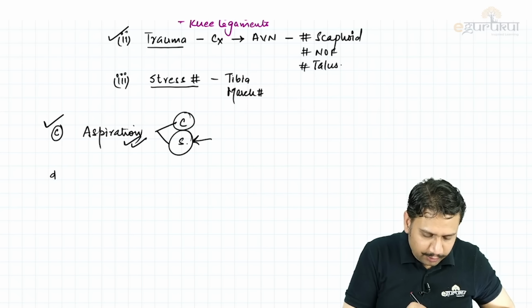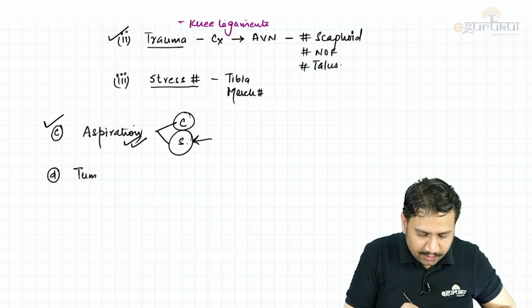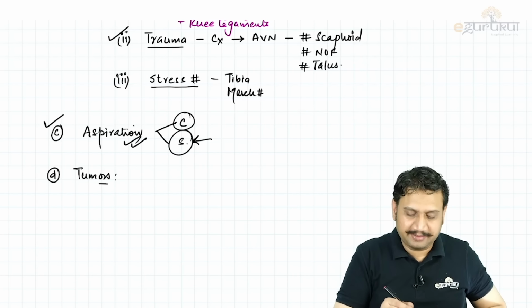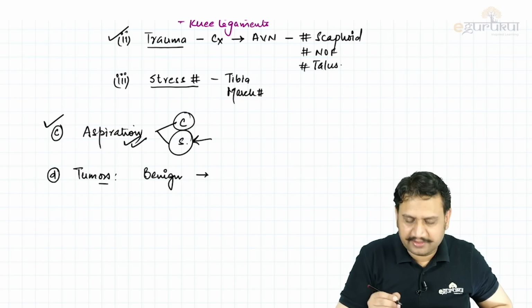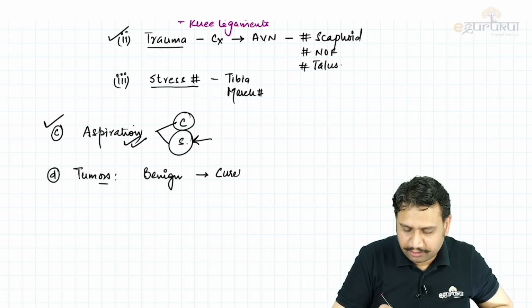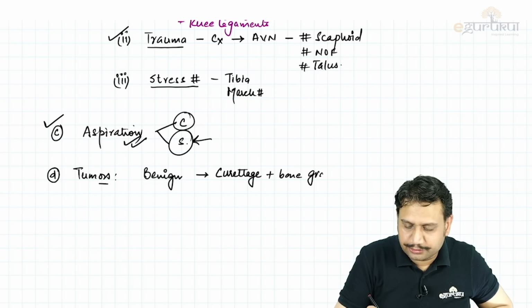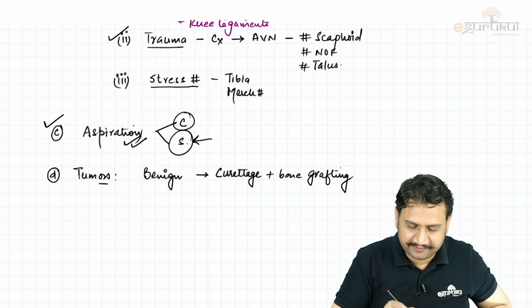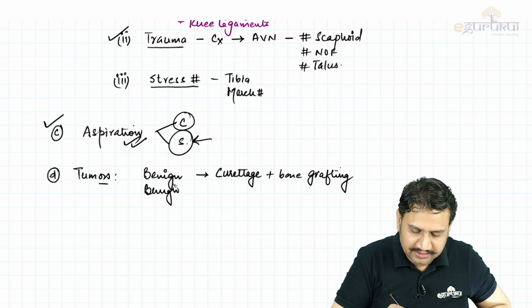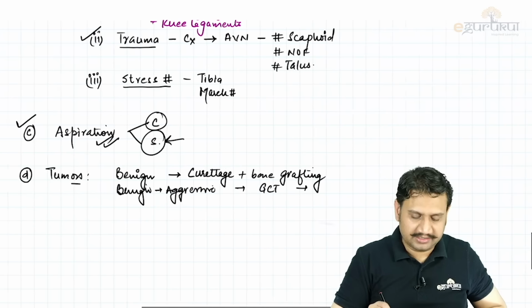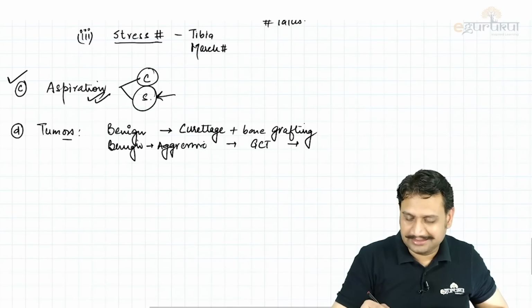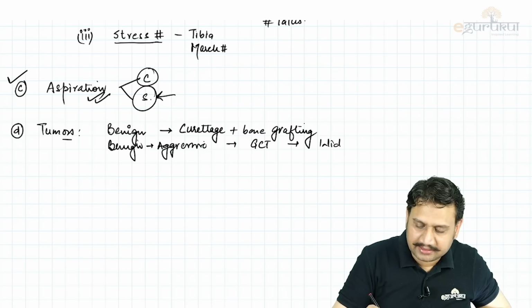Number four, when you will have a question about the tumors, so please remember that for any benign lesion, we usually don't do anything. If required, what is the usual treatment? For benign lesion, usually the treatment is curettage plus bone grafting, okay, that is a usual treatment. When the lesion starts going from benign towards aggressive side, for example, giant cell tumor, then what we are going to do? Then we can do a resection, that is a wide resection.